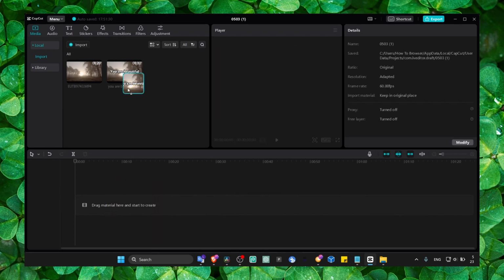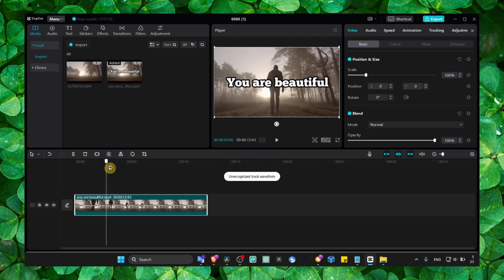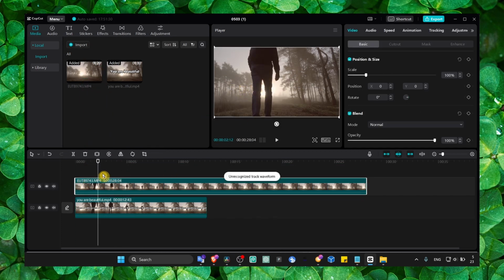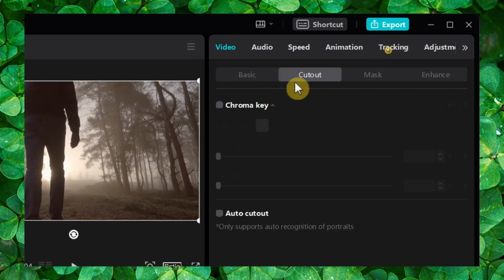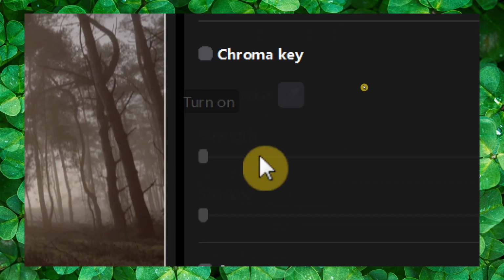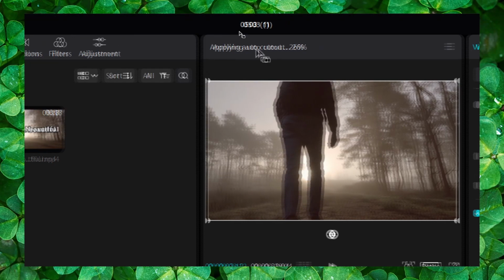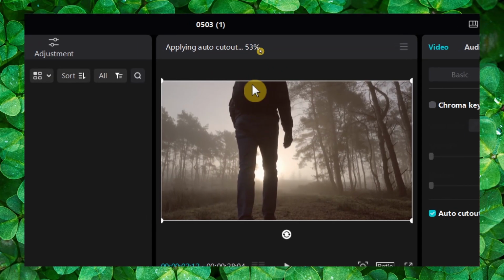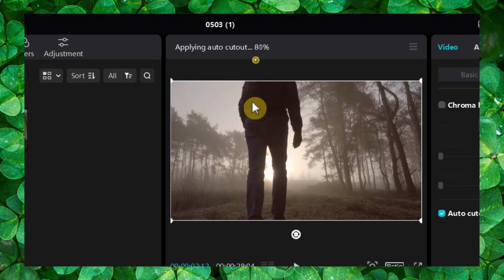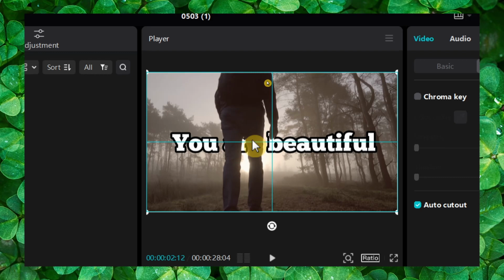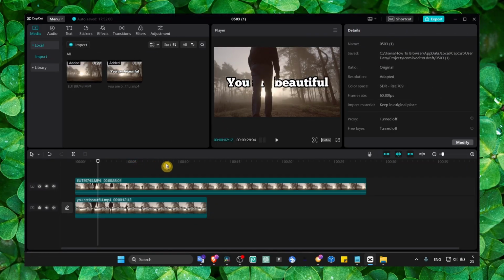You can delete this, and in the video we just imported, just grab the other video, now without text, and move it on top of the video with text. Select the video without text and go to cut out. In here select auto cut. Now we apply auto cut. We just have to wait. And now we just cut, and yeah, we have now text behind our video.